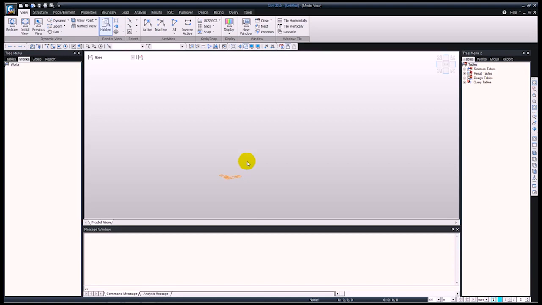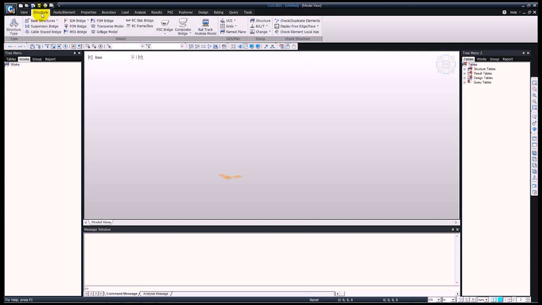So this is the MIDAS civil interface. At the top we have the ribbon menu, which contains a variety of tabs. All of these tabs are positioned in a logical order to aid the engineer in their everyday project procedures. In the structures tab we can define different structures.